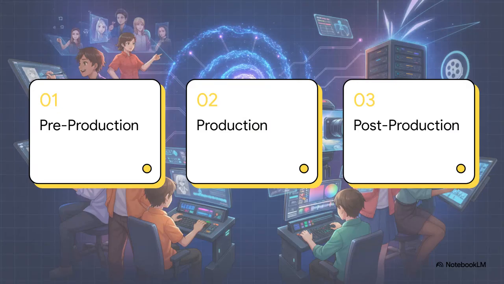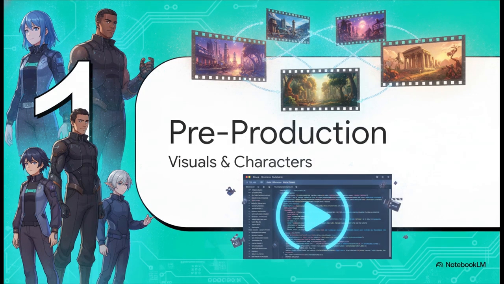Welcome back to The Explainer. We are setting a relentless, super fast pace today because we've got an absolute masterclass ahead of us. We're taking a raw action script, complete with energy blasts, slow-motion hero entries, and dramatic monologues, and we're breaking down the exact step-by-step pipeline to actually generate it. We'll look at maintaining character consistency, compositing explosive VFX, and mixing a professional audio track so your final export doesn't just look like a tech demo, but feels like a real movie. Fasten your seatbelts. Okay, let's dive right into this with Section 1, Pre-Production, focusing on visuals and character consistency.